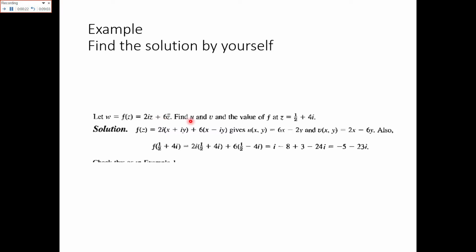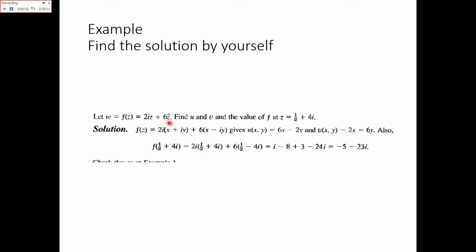You have to find u and v, which are the real and imaginary parts of the function, and evaluate the function at z is equal to 1 over 2 plus 4 iota. First of all, in the function, in place of z, you will put x plus iota y, and z bar is the complex conjugate of the complex number.